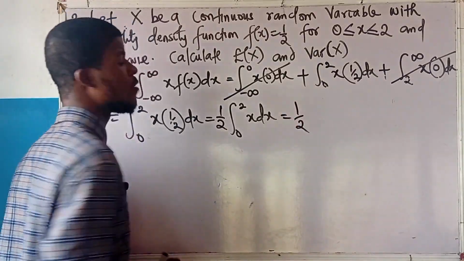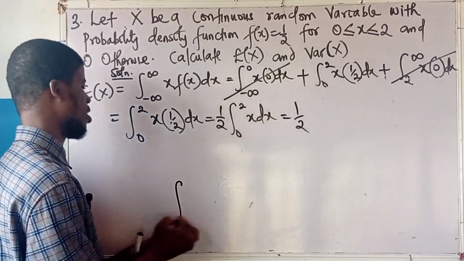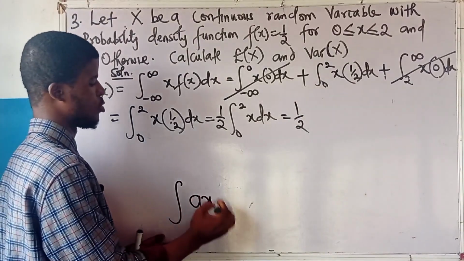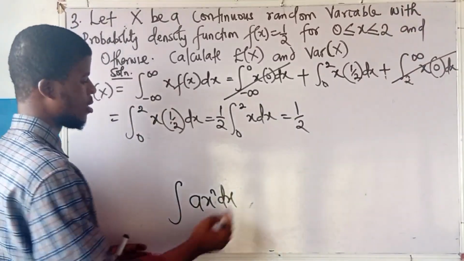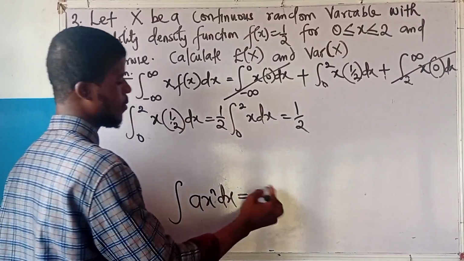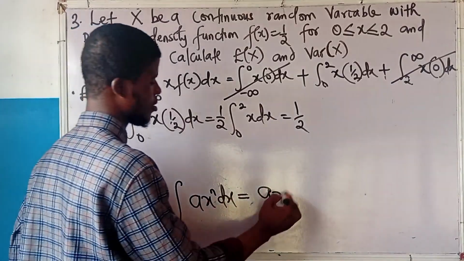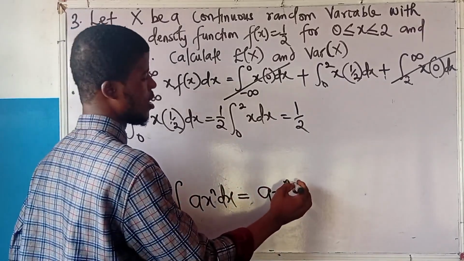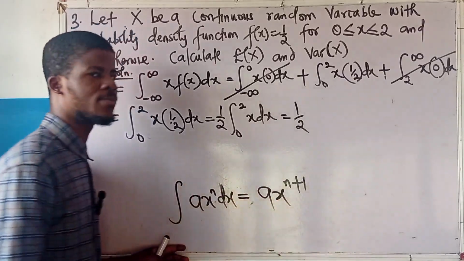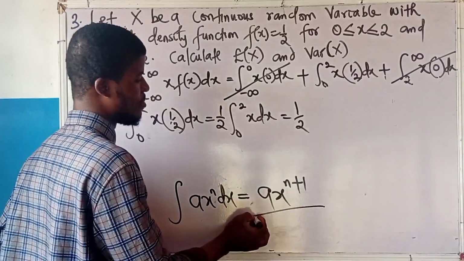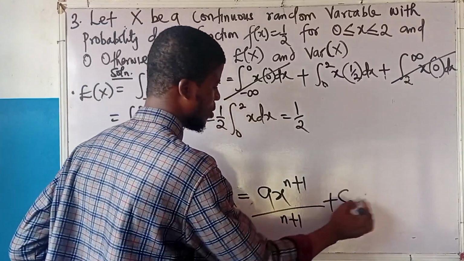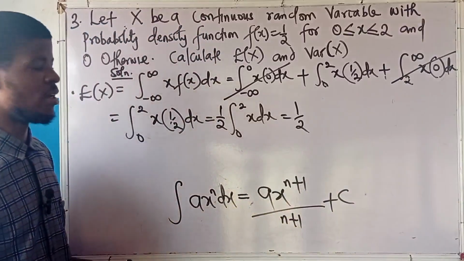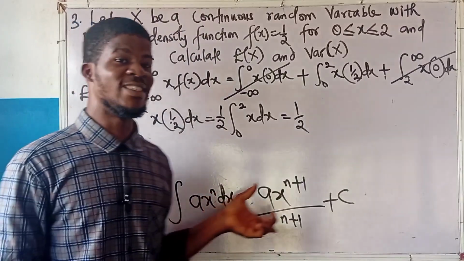This is 1 over 2. The rule of integration says that if I have the integral of a function a x raised to n dx, this is the rule of integration. You must know this. Write the a, write the x, write the n, then add 1 to the power, and divide by that n plus 1. Then add a constant of integration to it.